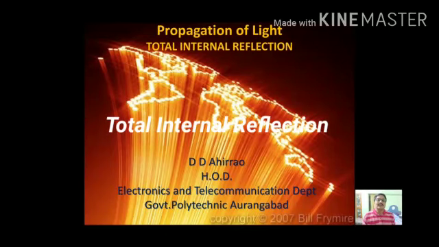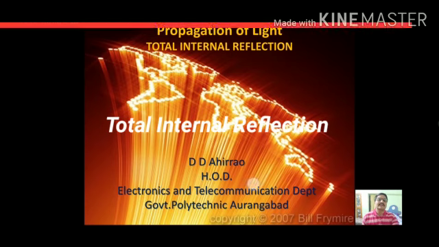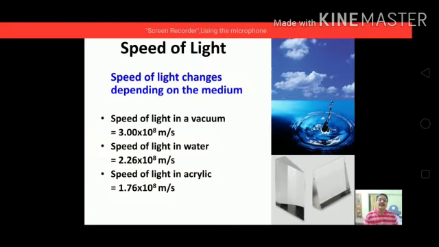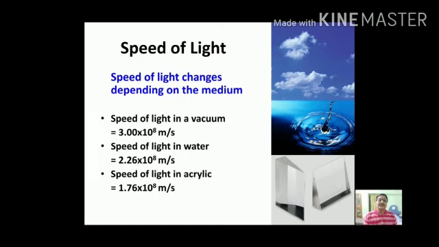In this module, we will study a light propagating principle, that is total internal reflection. As we know, the speed of light depends on the medium through which it propagates. So lighter is the medium, higher is the speed of the light, and denser is the medium, lower is the speed of the light. Speed of light in vacuum is 3 into 10 raised to 8 meter per second, and speed of the light in water is 2.26 into 10 raised to 8 meter per second.